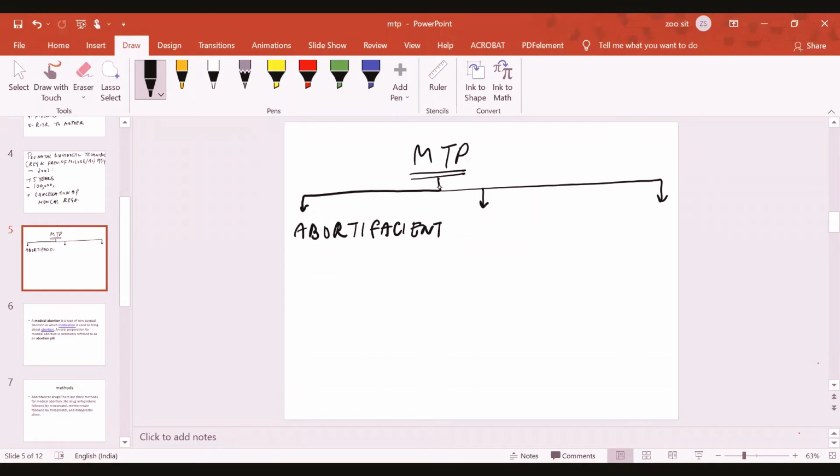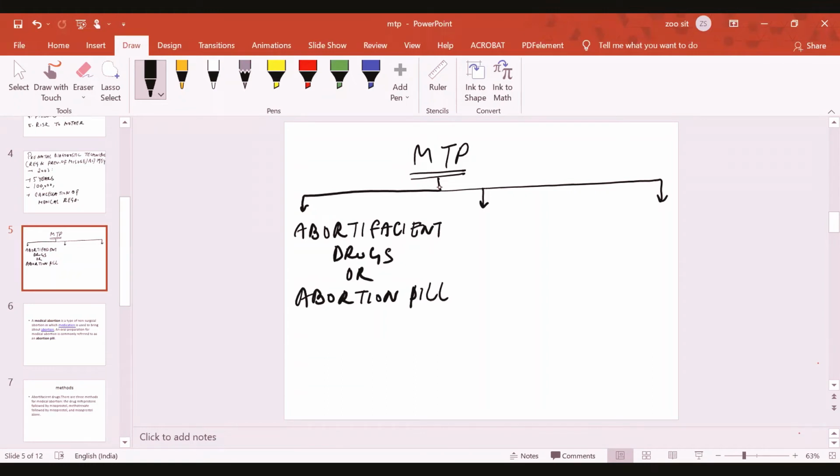Abortifacient drugs, or abortion pills, are used. This is one of the methods, the drugs which can induce abortion.